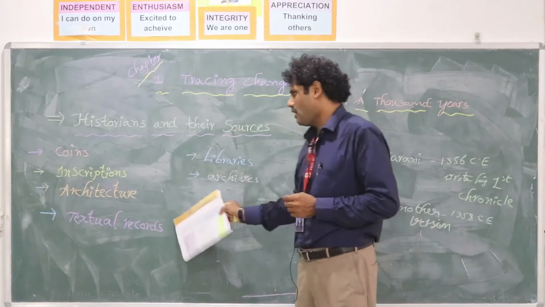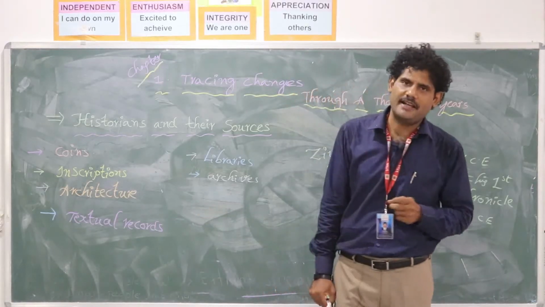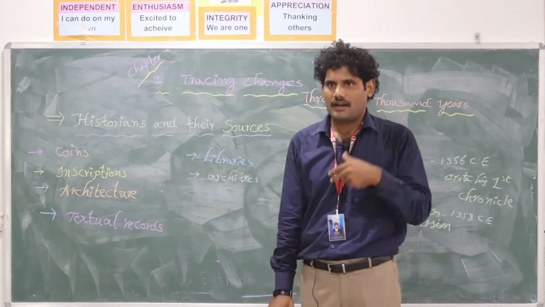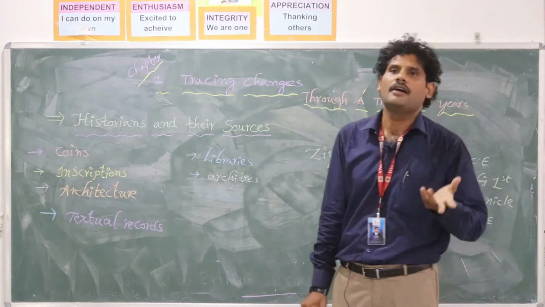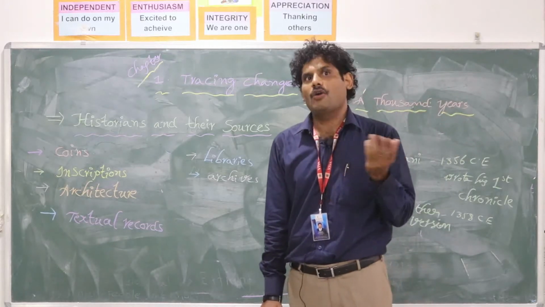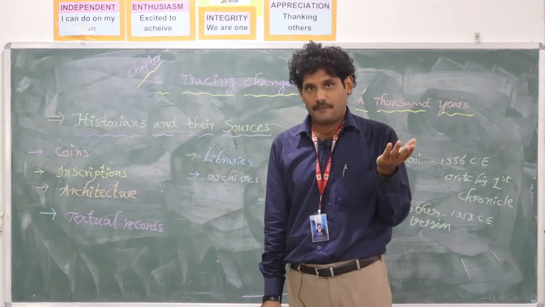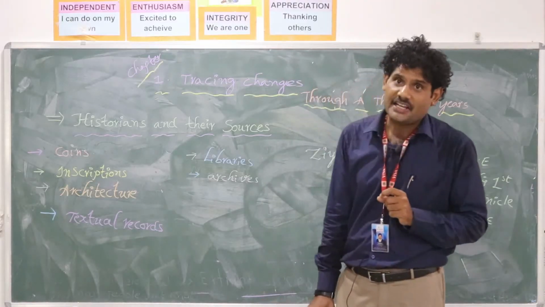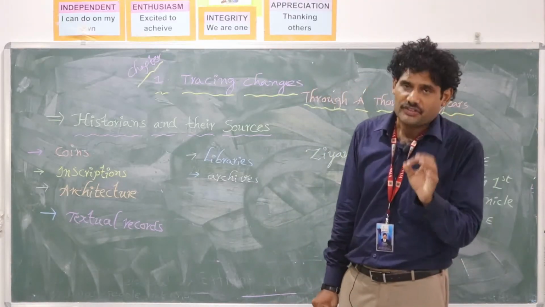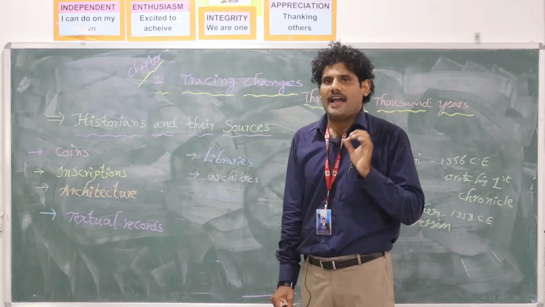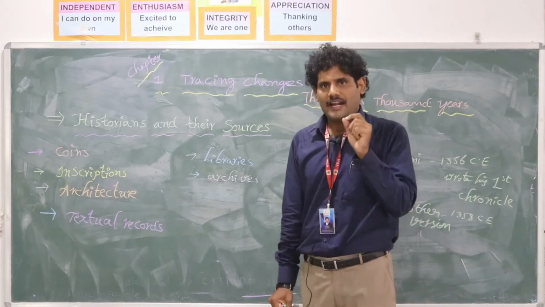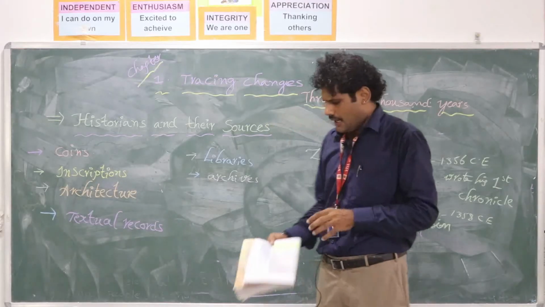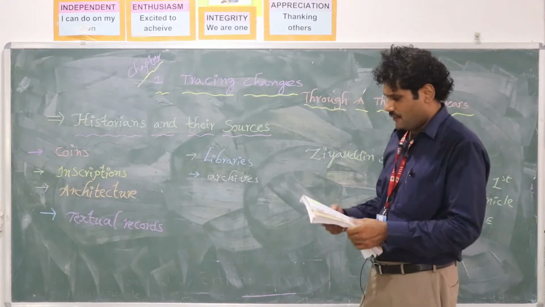And textual records. Textual records are again different. Textual records were written by chroniclers. Chroniclers means people who traveled from other countries, outside present India, to India. They visited India and noted down all the history, which became a source to know and study the past history of this time. And these are in fact helpful.